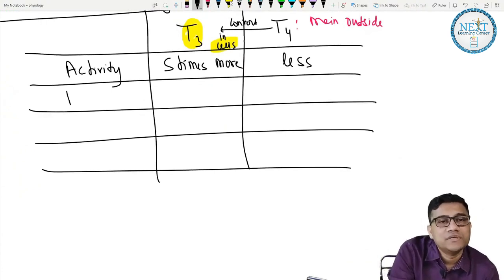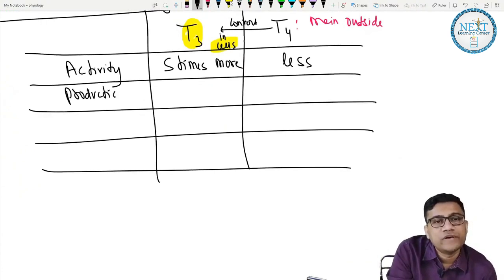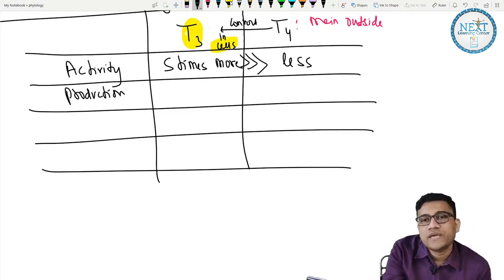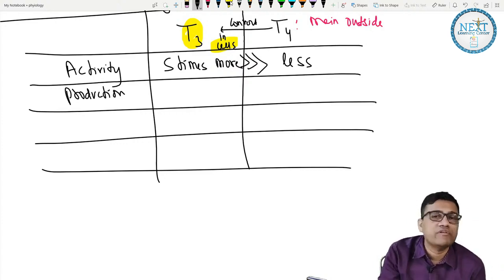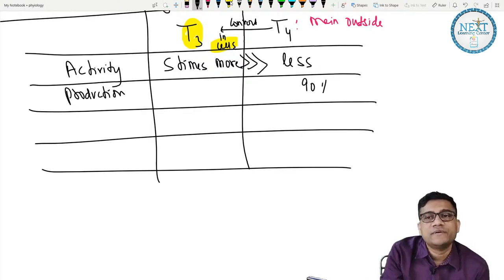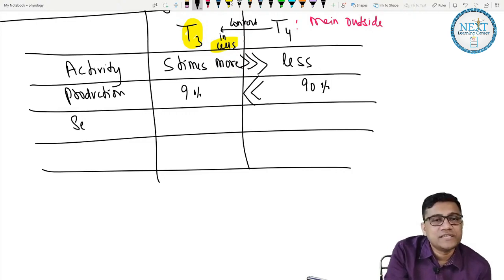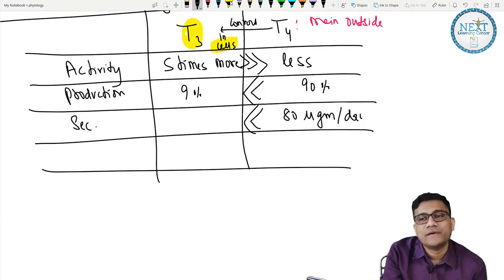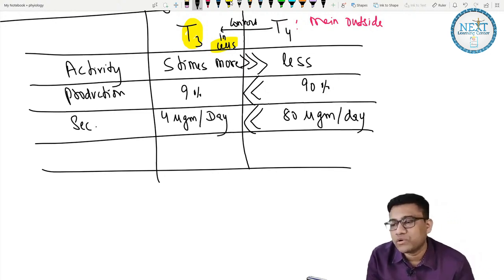Now what happens? Production is more for T4. Activity wise, T3 wins, but in the rest, T4 wins. It is 90% versus 9%, so T4 is produced more. Secretion again: T4 is around 80 microgram a day. T3 is just 4 microgram a day, okay.